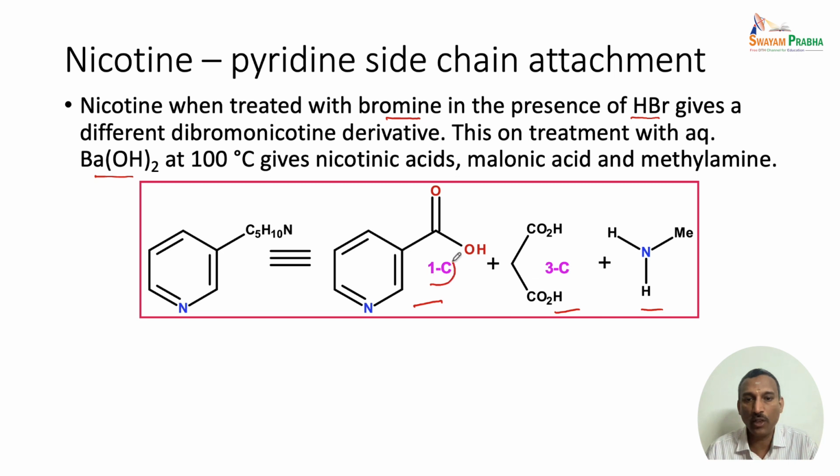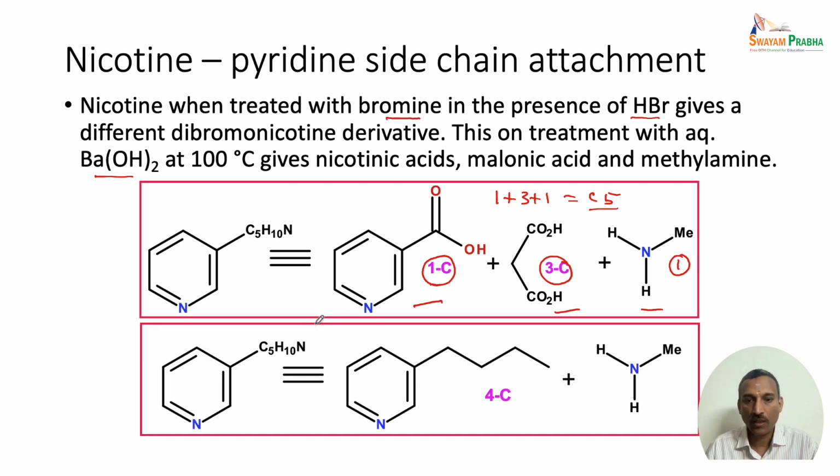So here we have 1 carbon unit. In the malonic acid, we have a 3-carbon unit, and we have 1 carbon unit in the methylamine. So another combination is 1 plus 3 plus 1. So the C5 unit is actually formed from the 1 plus 3 plus 1 combination.